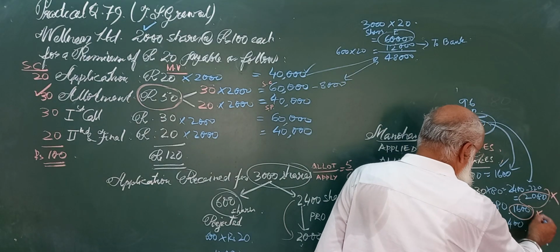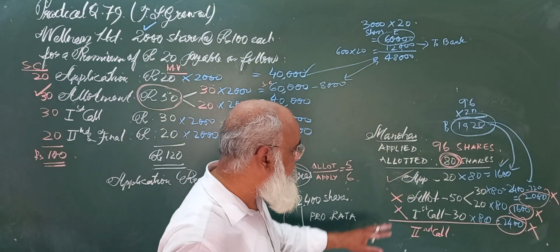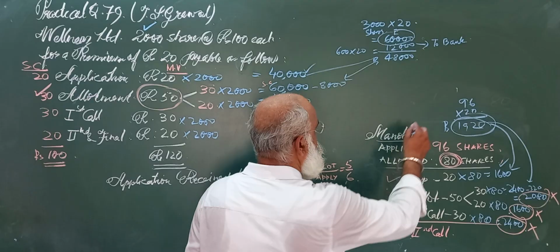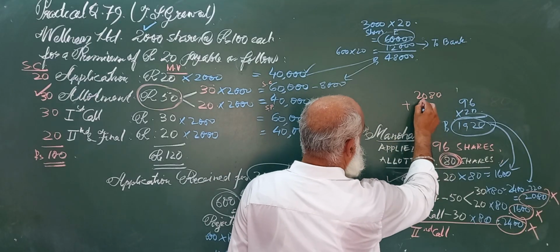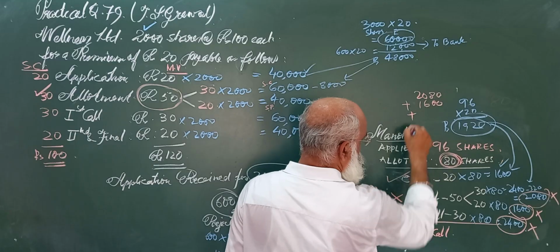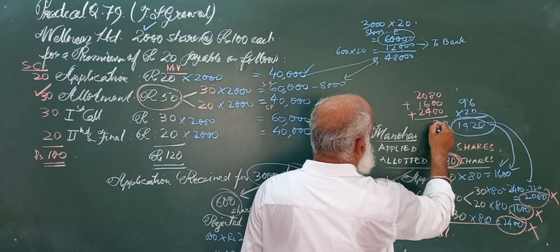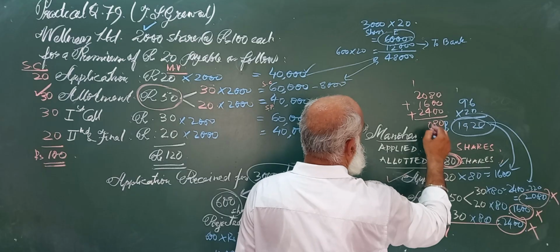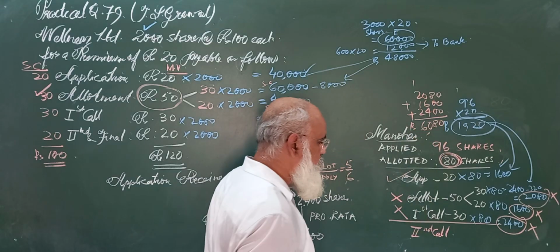This was an arrear, this is an arrear, and this is an arrear. So what is his total arrear? His total arrear is 2080 plus 1600 plus 2400, so rupees 6080.